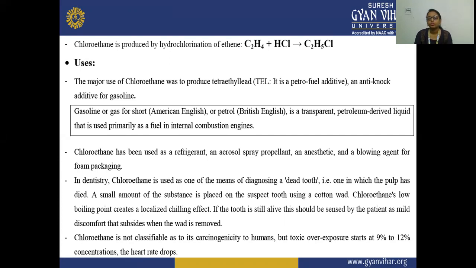Chloroethane has been used as a refrigerant and aerosol spray propellant, an anesthetic, and a blowing agent for foam packaging. We can use it as a refrigerant. A refrigerant is used in the refrigerator as a gas for cooling purposes, and it is also used as an aerosol spray propellant.